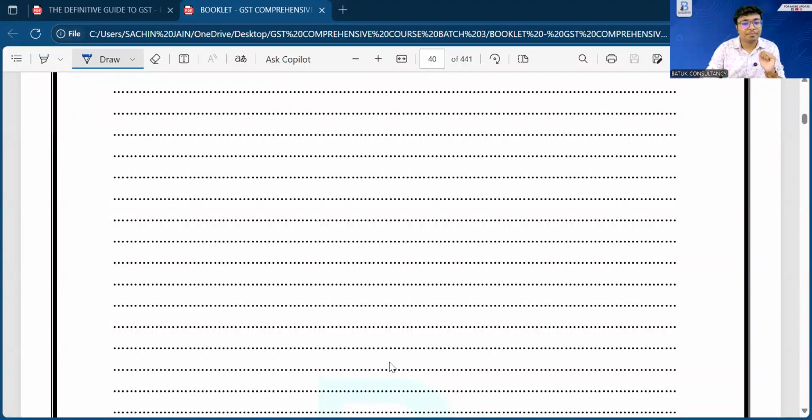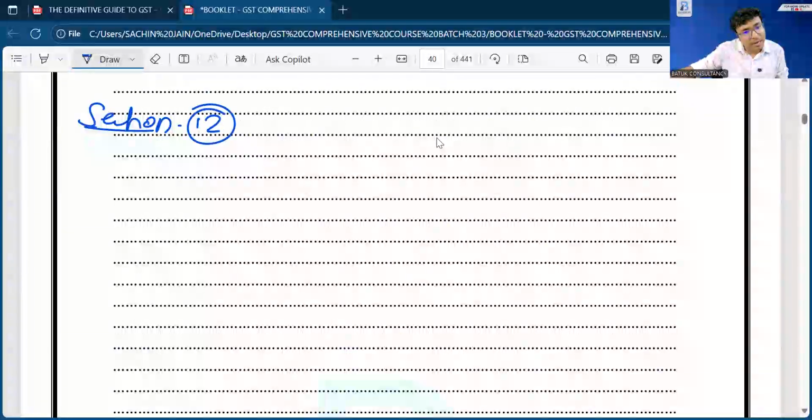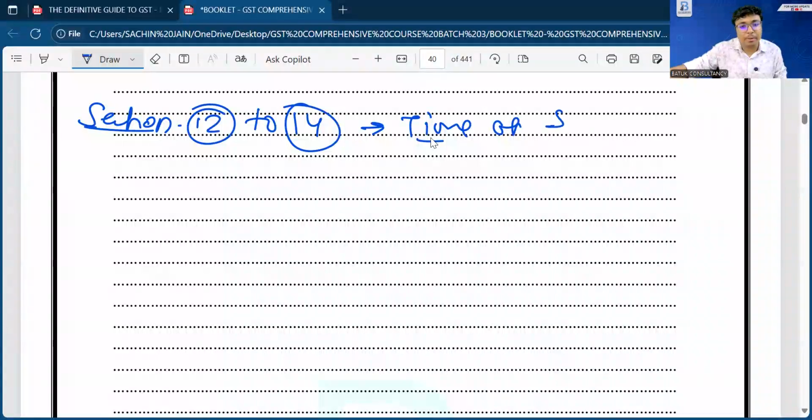The next section which we are going to start is also related to the time of supply. Whenever we learn the time of supply, the memory technique is to learn it in a bunch. Section number 12 is the time of supply of goods, section 13 is the time of supply of services, and section number 12 to section number 14 is with respect to time of supply.